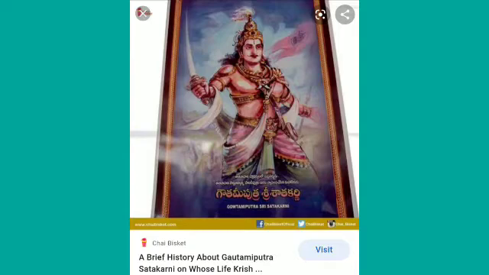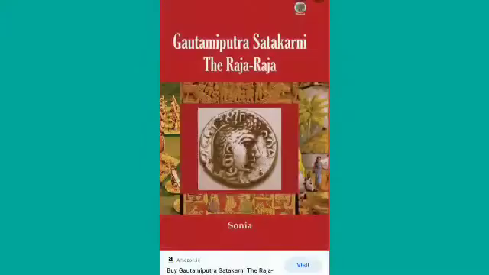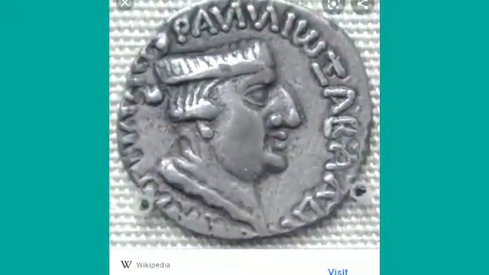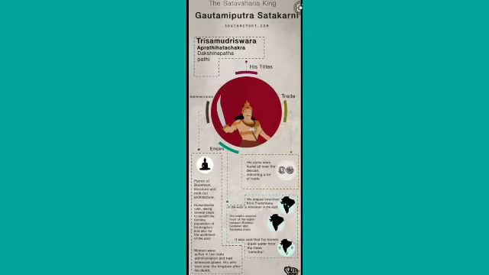Deeds means his actions. Valor means courage. He was a very courageous king and his actions were mentioned in the caves at Nasik. He had defeated the Shaka king Nahpana. He is described as Sri Samudra Toya Pita Vahana. Toya means water. The title means one whose horses have drunk the water of 3 seas. Which are they? Arabian Sea, the Bay of Bengal, and the Indian Ocean.